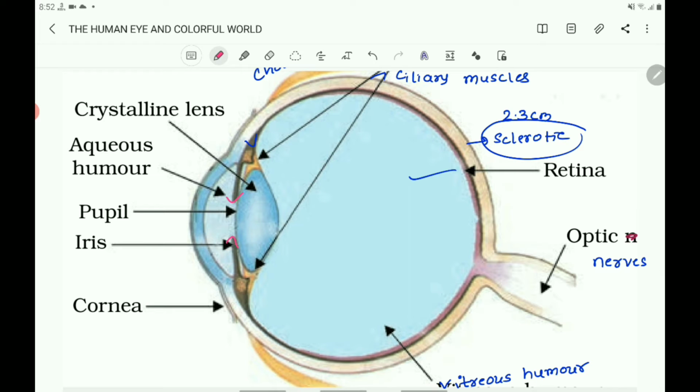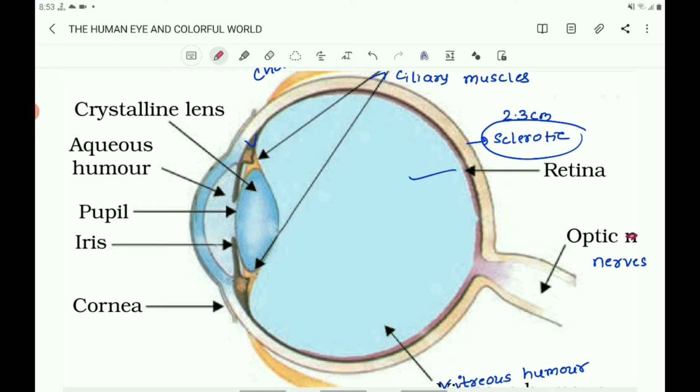Due to its muscular action, the iris controls the size of the pupil and hence regulates the amount of light that enters the eye. The size of the hole becomes smaller and larger, and that is controlled by the iris.